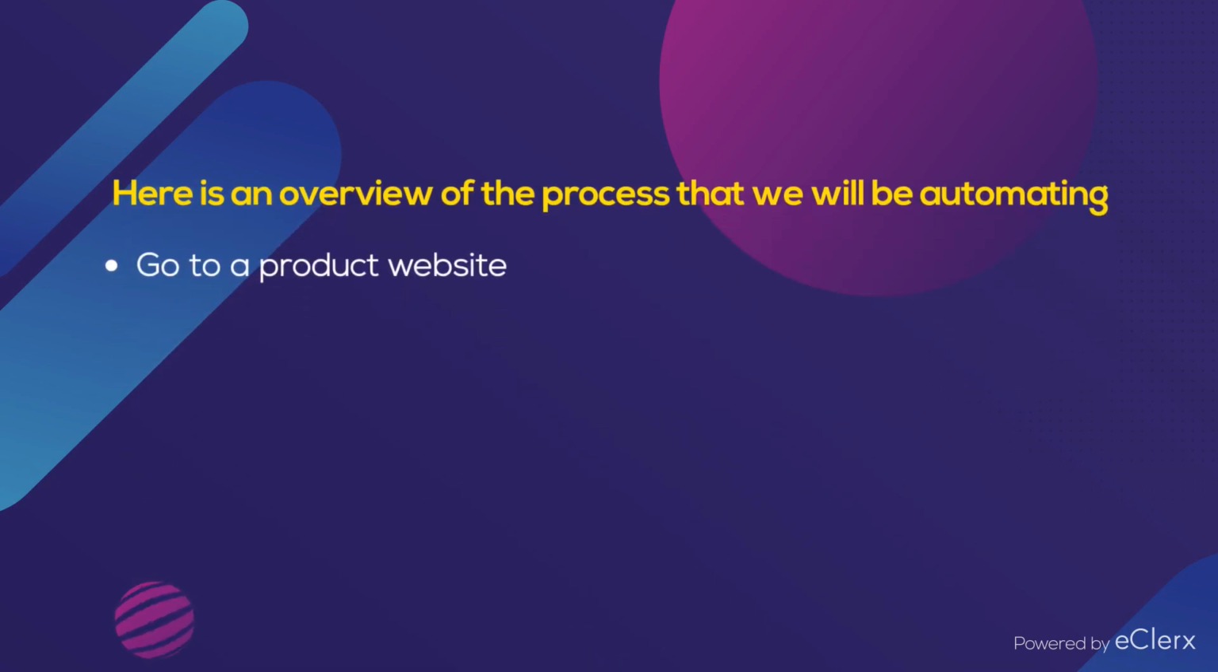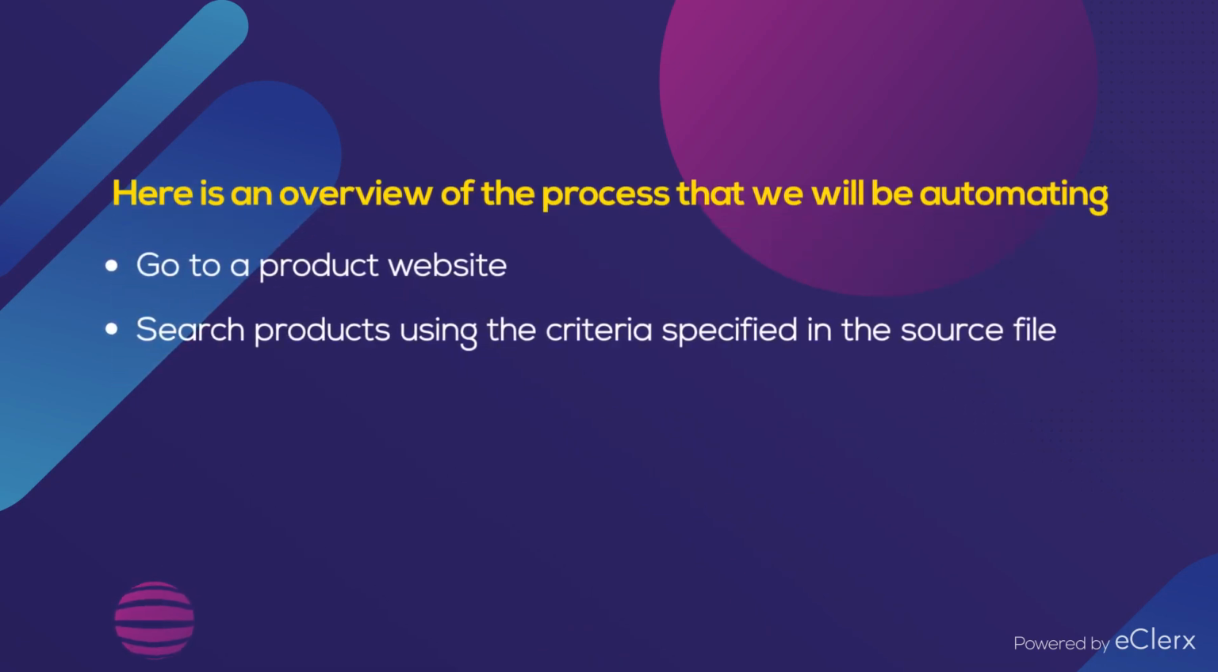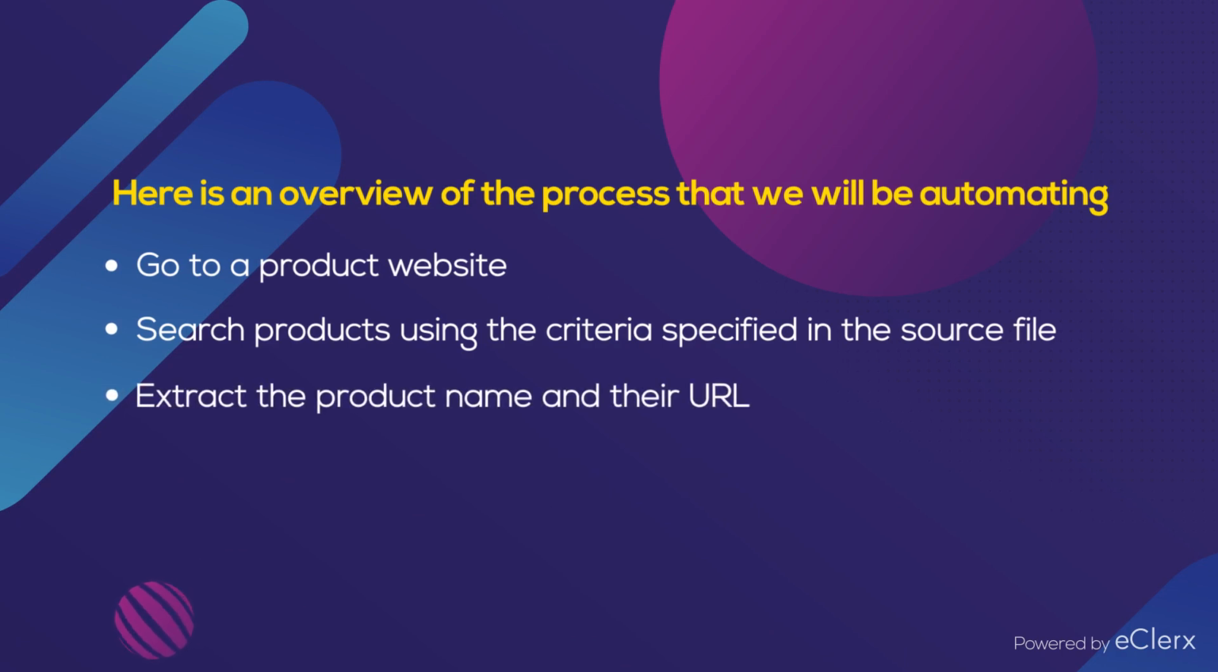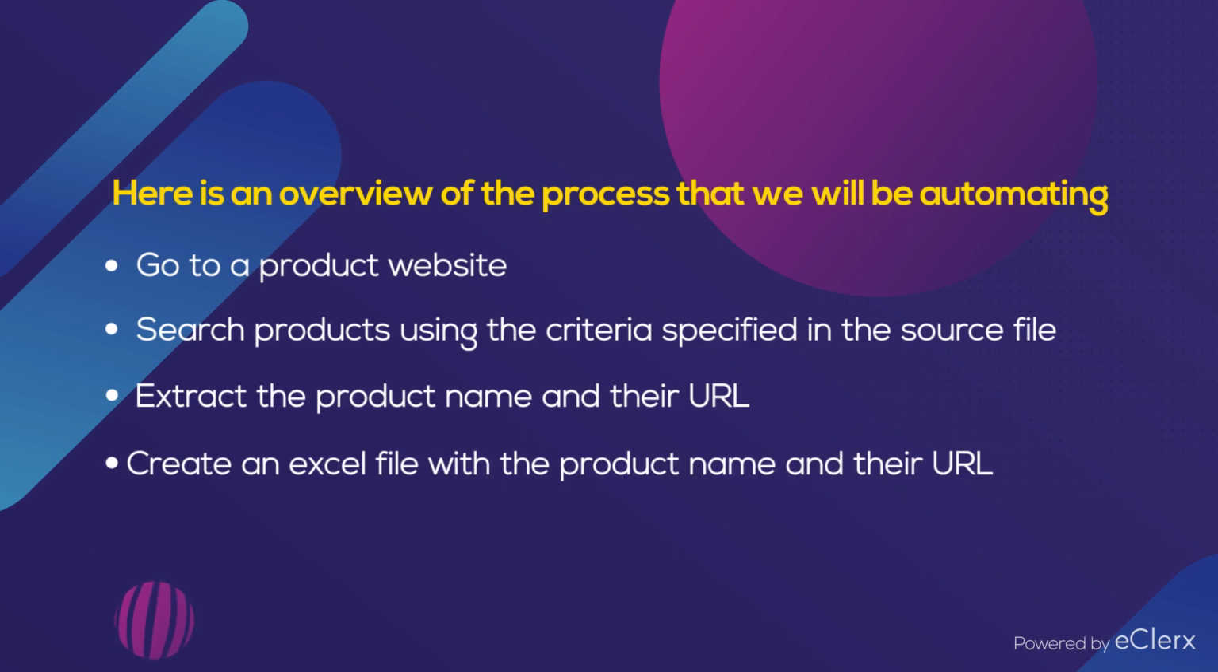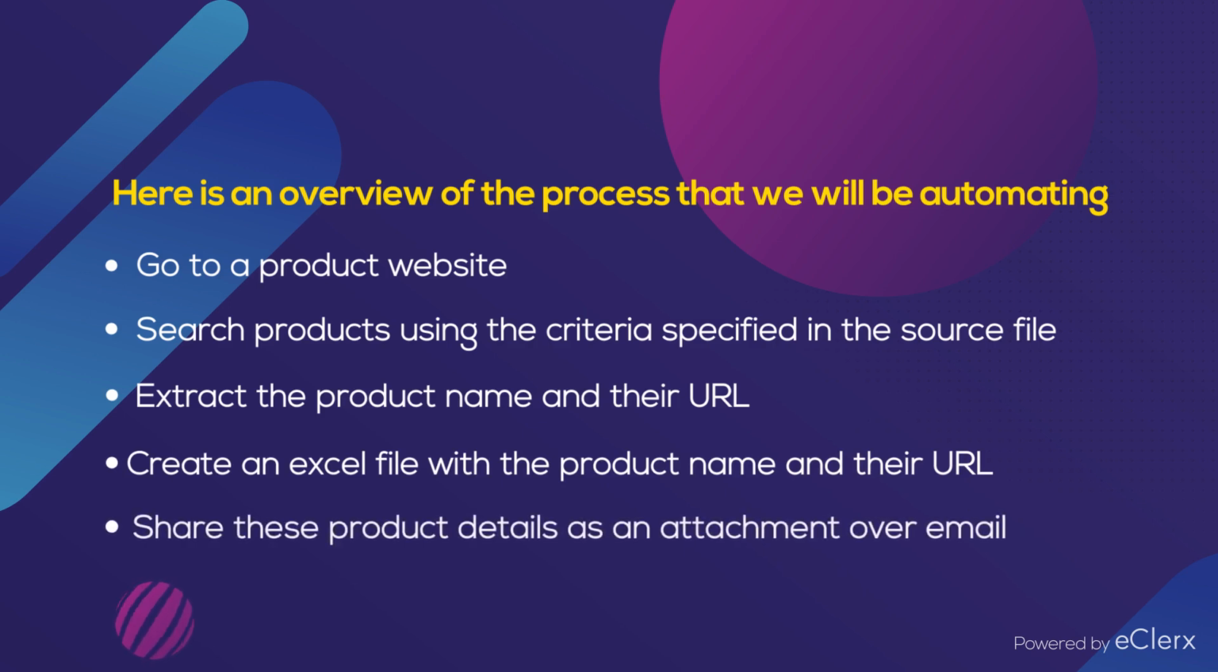Go to a product website. Search products using the criteria specified in the source file. Extract the product name and their URL. Create an Excel file with the product name and their URL. Share these product details as an attachment over email.